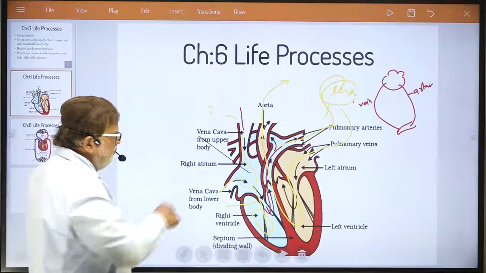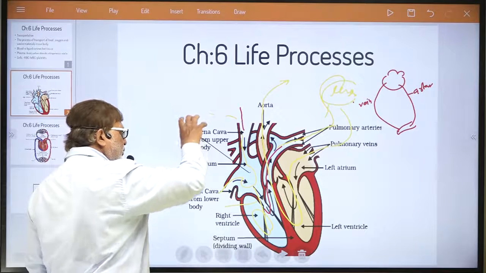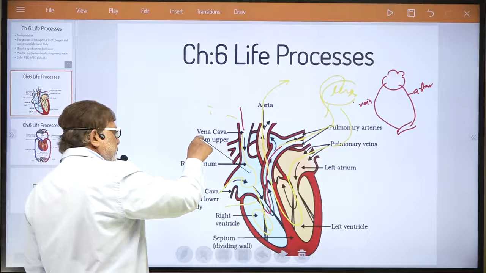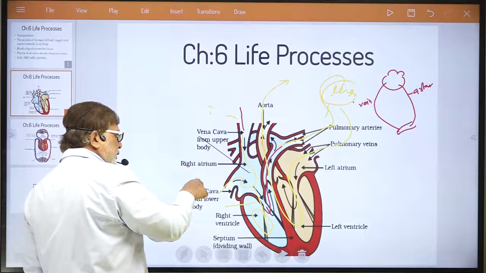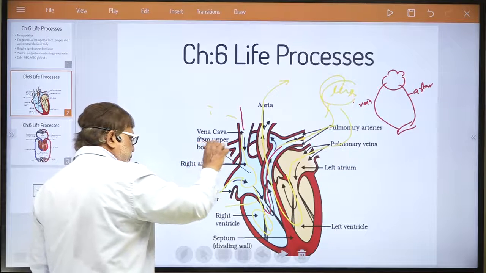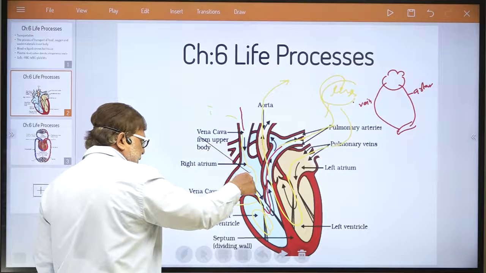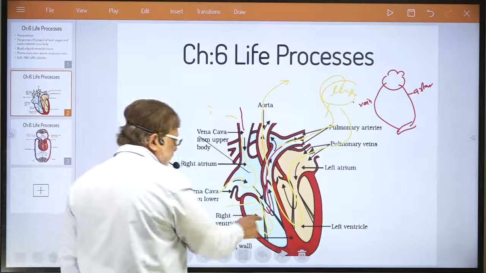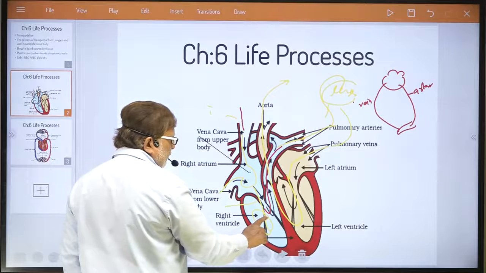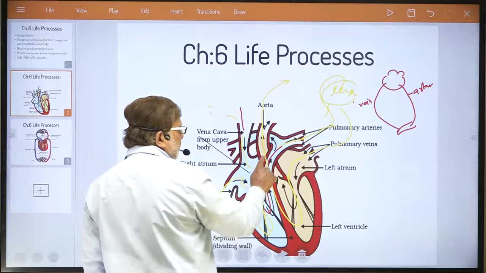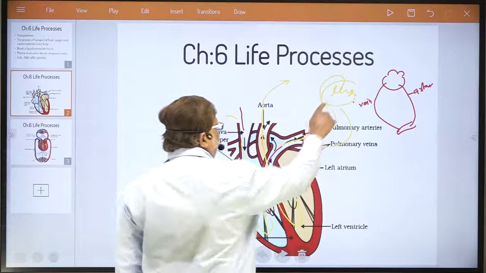Impure blood collects in the vena cava, which pours impure blood into the right atrium. From the right atrium it goes to the right ventricle. Then from the right ventricle it goes to the pulmonary artery to the lung.